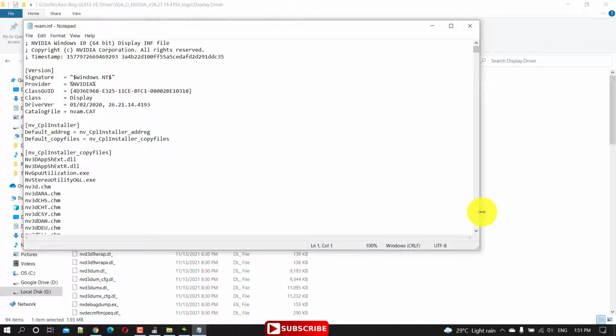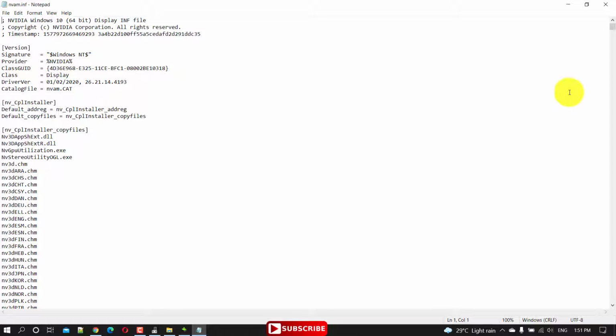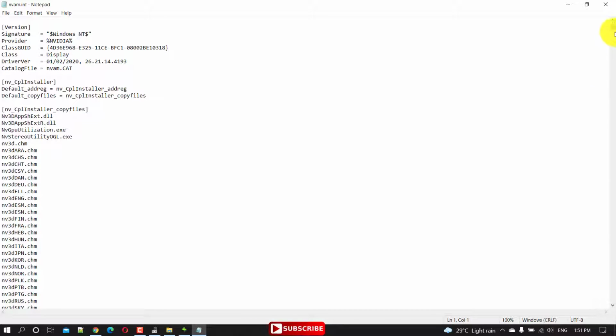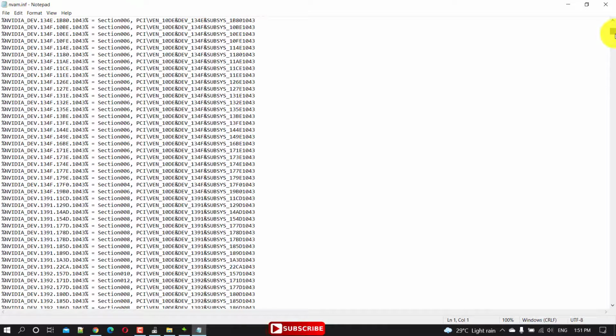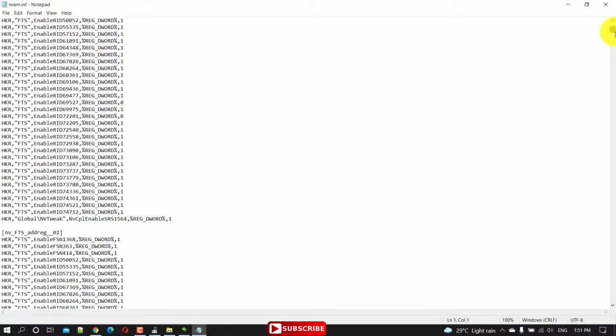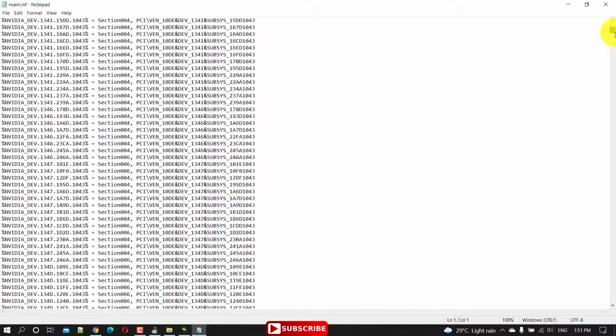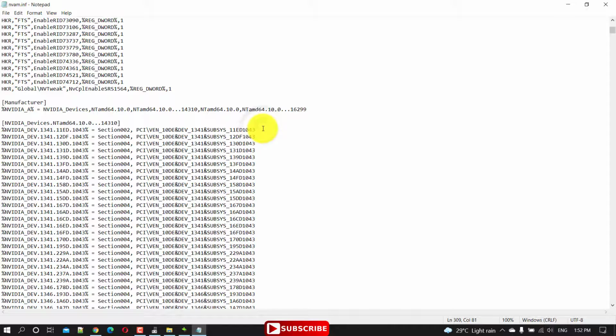All right. Okay, so it is not that complicated. Just follow the steps one by one till the end. Scroll down to this specific section, and replace this part with the hardware ID which you just copied. Control V, here it is, and save.